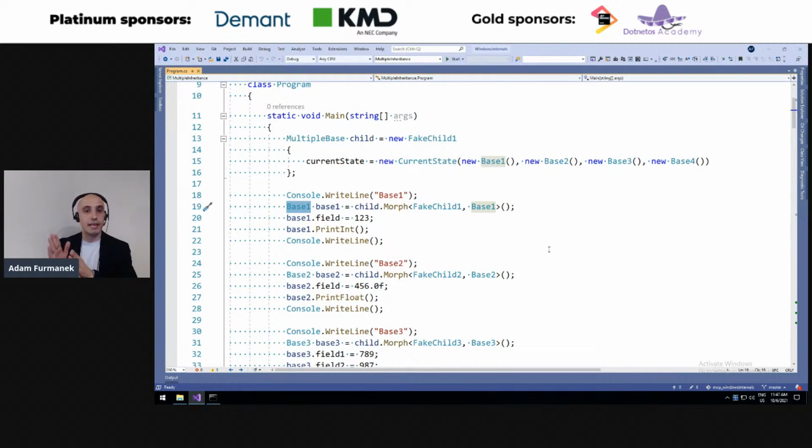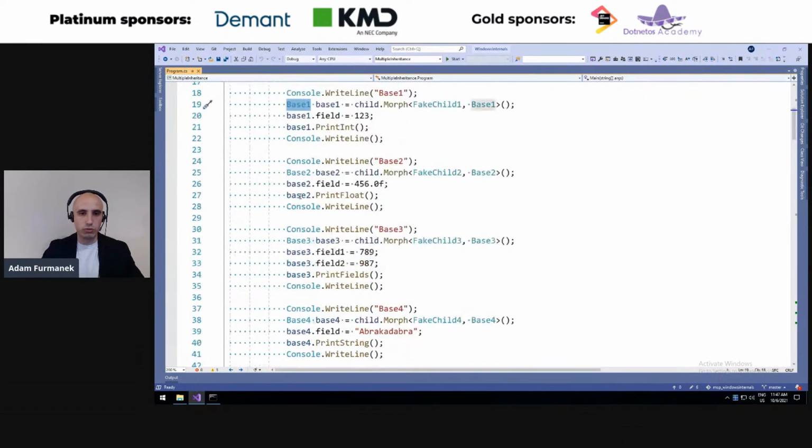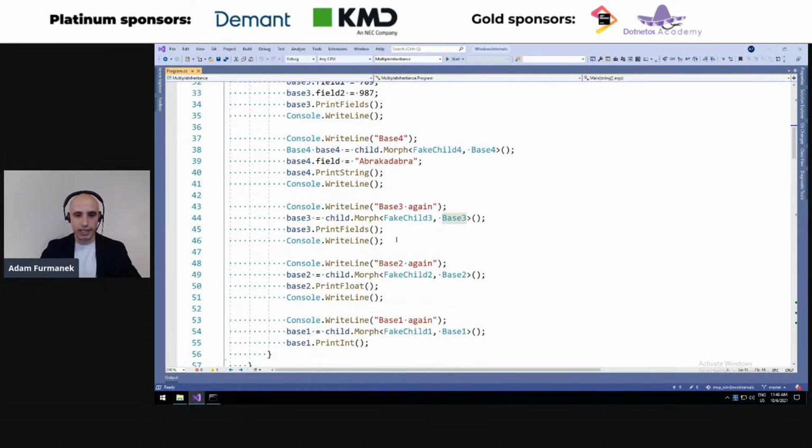Important thing here is we are not copying this thing to the side. We are not creating a new object on the side and routing to it. No, it's always exactly the same place in the memory, which is only being modified to mimic that it's different type. So here we morph it as base 1, base 2, base 3, etc. We modify all those fields and then come back.